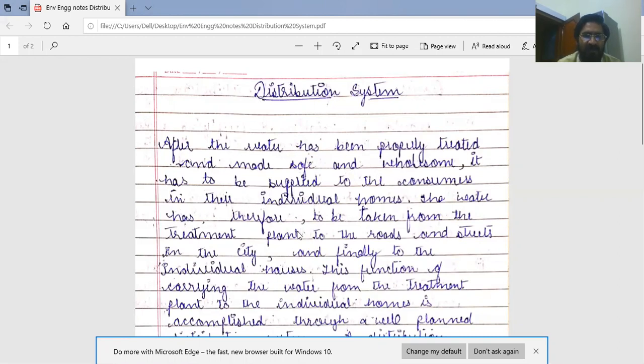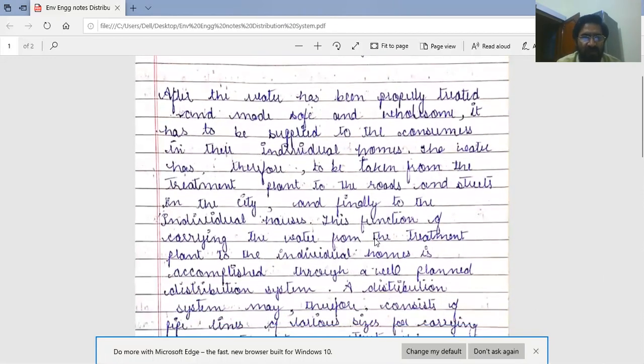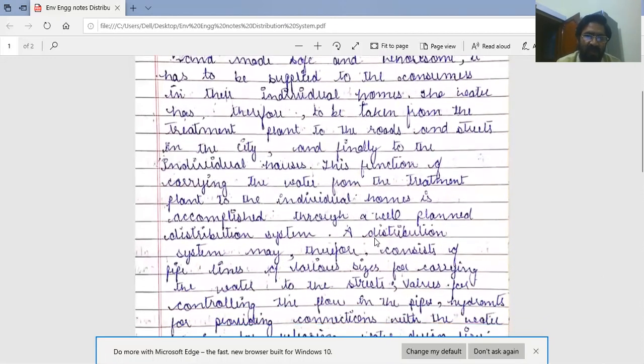The water has therefore to be taken from the treatment plant to the roads and streets in the city, and finally to the individual houses. This function of carrying the water from the treatment plant to the individual houses is accomplished through a well planned distribution system.